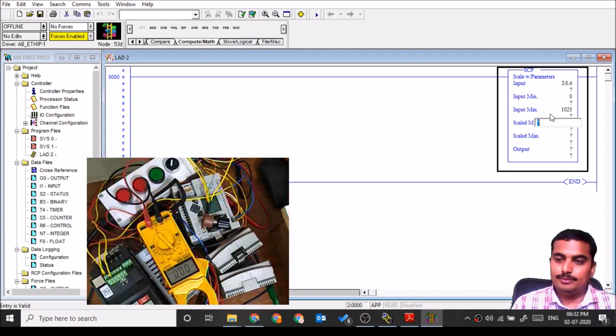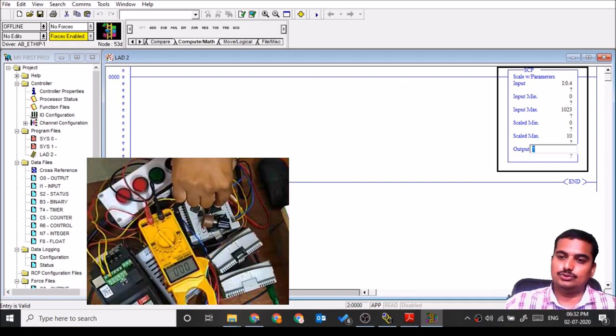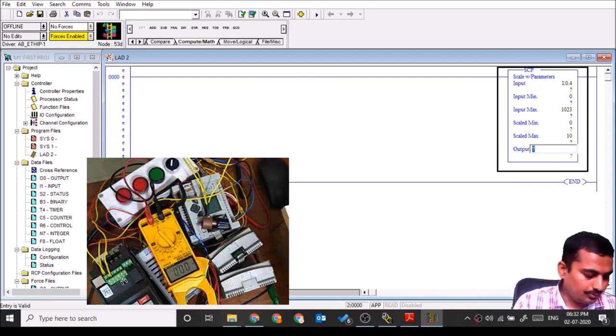Scale min will be 0, scale max will be 10, so we can check that the actual voltage matches the voltage showing inside the PLC. Output is F8:0.